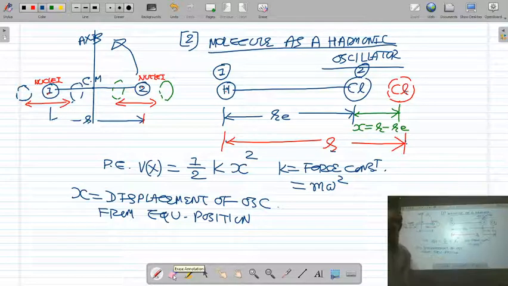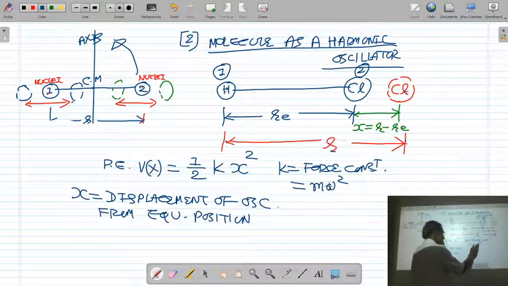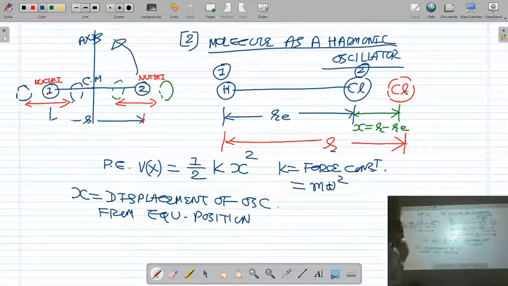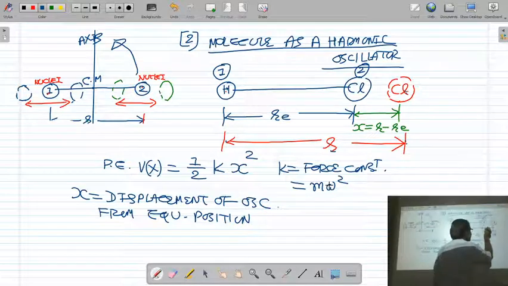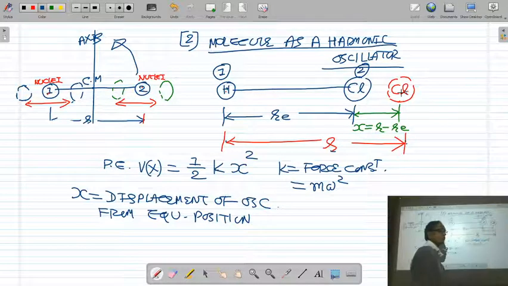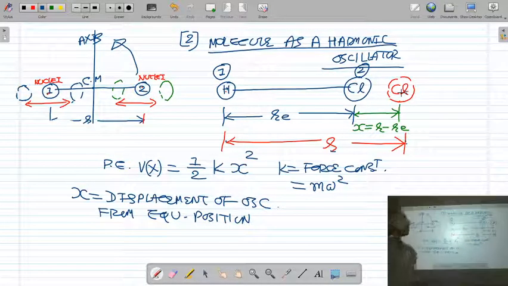We have studied this in 11th class standard: the potential energy of a harmonic oscillator is half kx square, where k is the force constant, equal to m omega square, and x is the displacement of the oscillator from the equilibrium position.